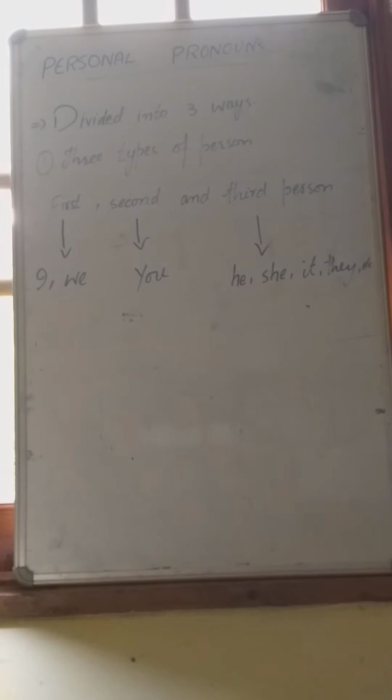Second way of personal pronoun is that it is divided into two types of forms. One is singular and the other is plural. Singular form and plural form. Singular is used for one person or one thing. For example, I or one. And plural form is used for more than one people or thing, like we, they, etc.